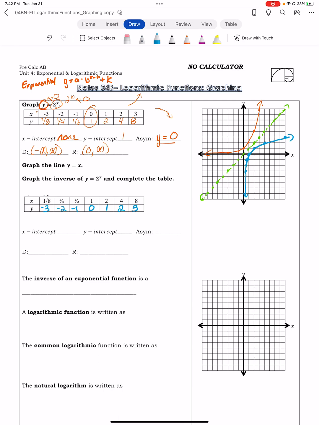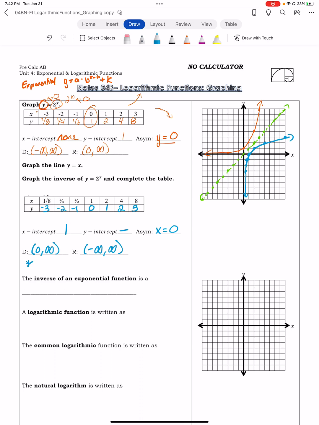So I just switch my x and my y. We could just flip it over that line. In this case, my x-intercept is going to be 1. My y-intercept is none. My asymptote, actually, instead of y equals 0, is x equals 0. My domain is no longer negative infinity to positive infinity. It's actually going to go from 0 to positive infinity. And my range in this case is going to be from negative infinity to positive infinity.